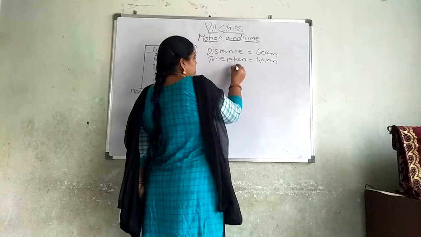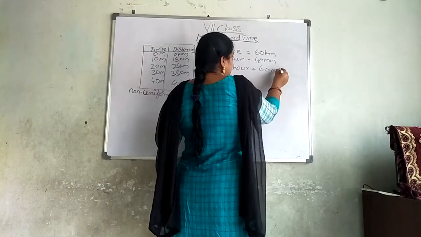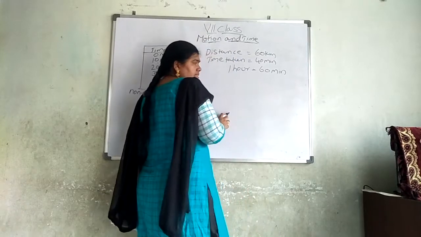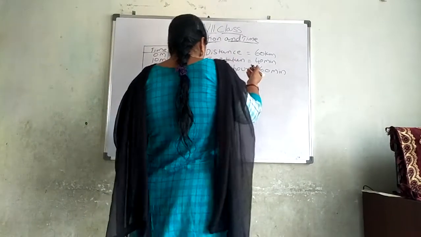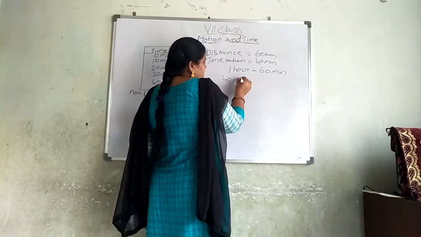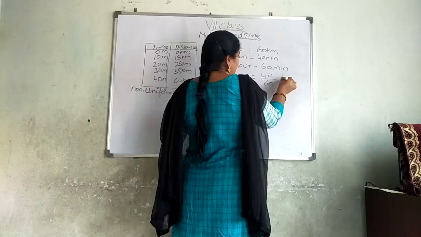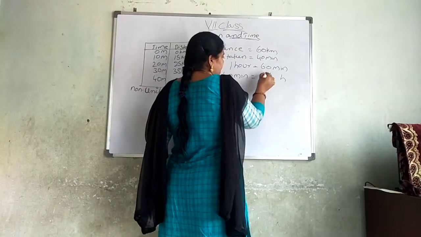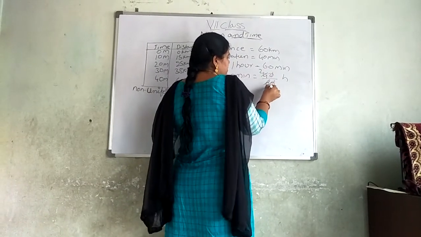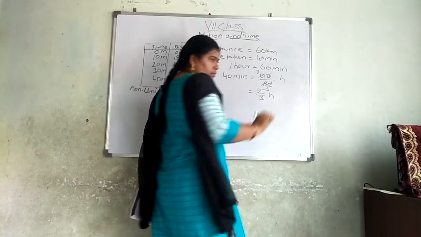So I know that 1 hour is equal to 60 minutes. 40 minutes is given, so 40 by 60 hour, zeros will be cancelled, that is 2 by 3 hours.